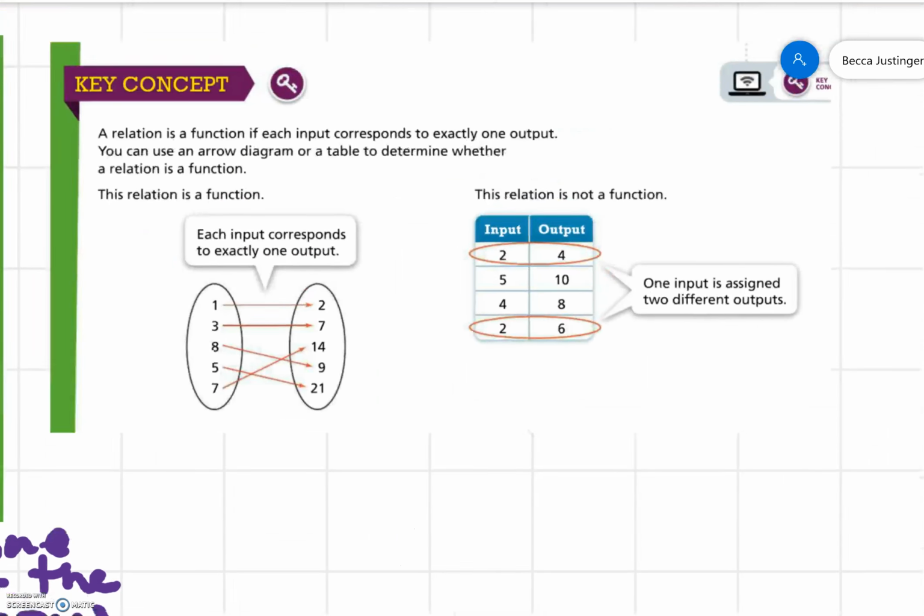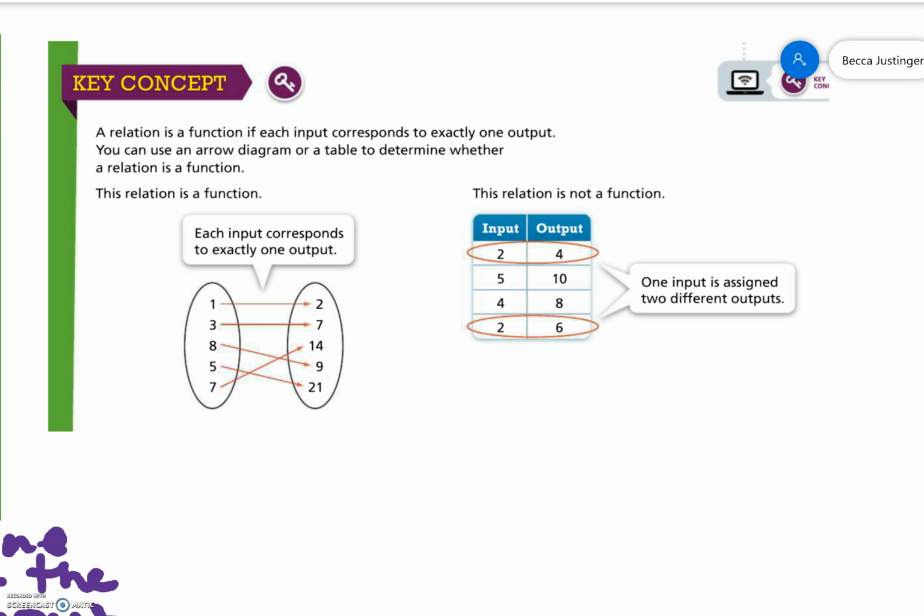All right, key concept on the next page. A relation is a function. Here we are. Here's our definition. Each input corresponds to exactly one output. You can use an arrow diagram or a table to determine whether a relation is a function. So this one is a function because if you look, the arrows go straight across. It doesn't branch off into 2 different arrows. I'll show you what it looks like to be not a function with an arrow diagram.